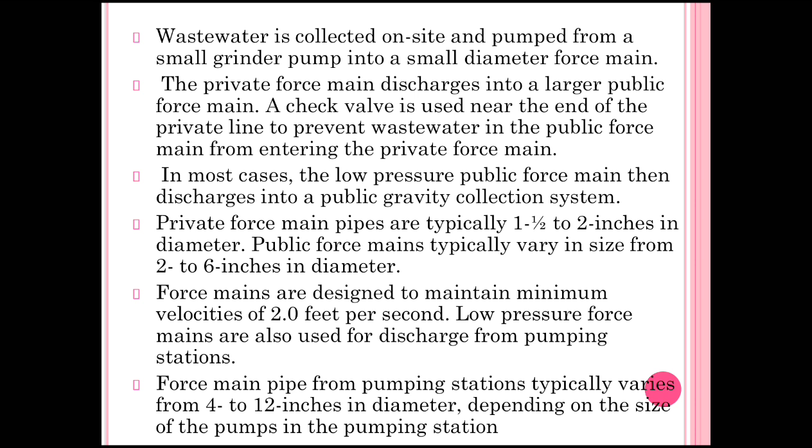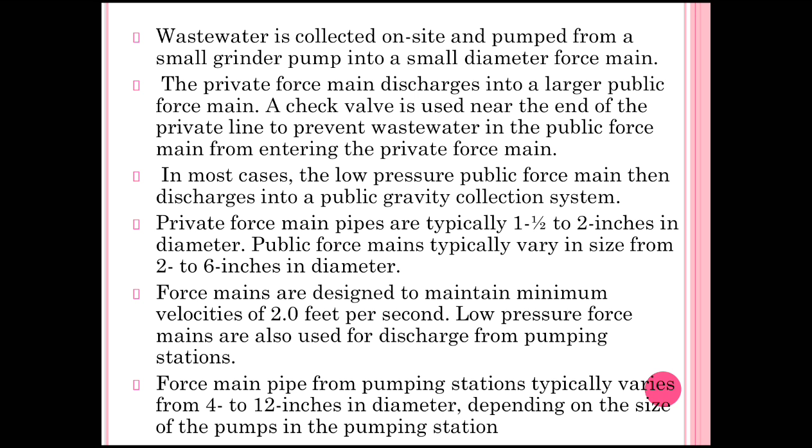The private force main discharges into the large public force main. A check valve is used near the end of the private line to prevent wastewater in the public force main from entering the private force main. In most cases, the low pressure public force main then discharges into the public gravity collection system.